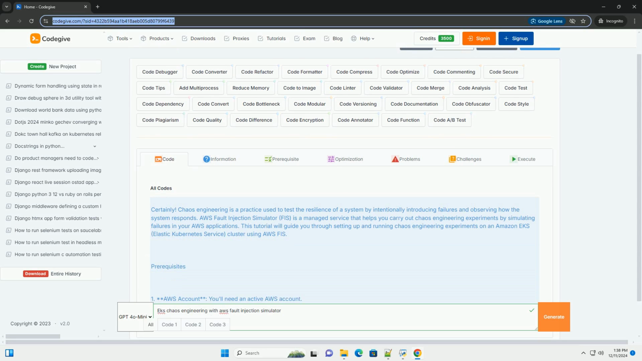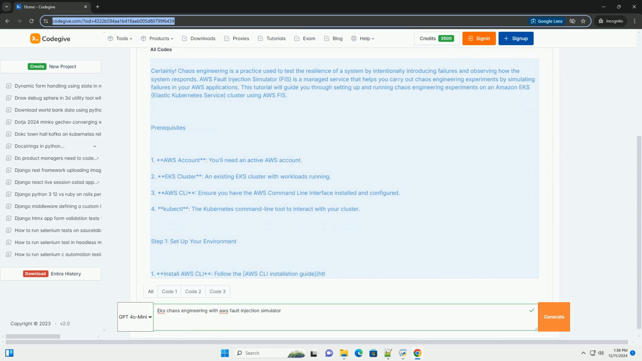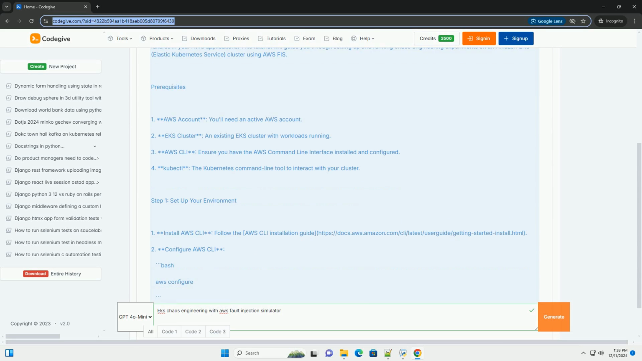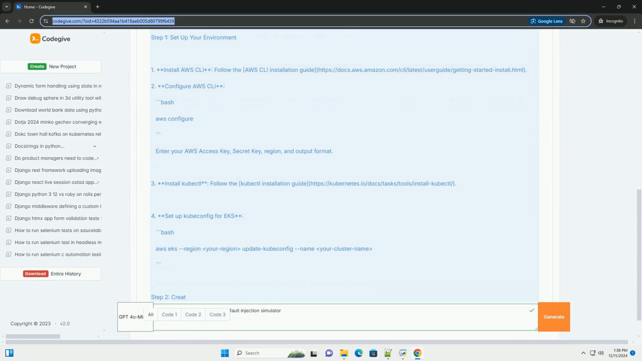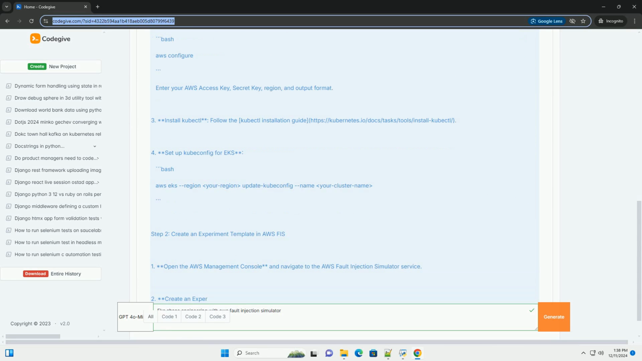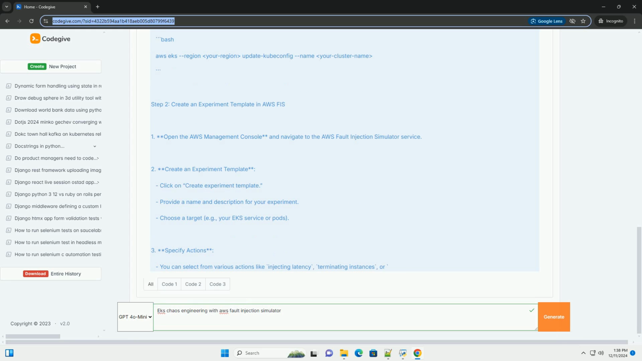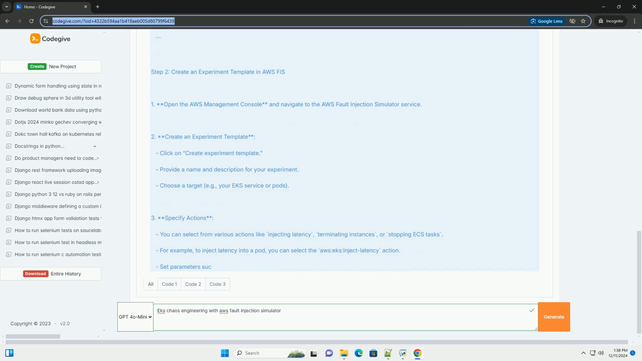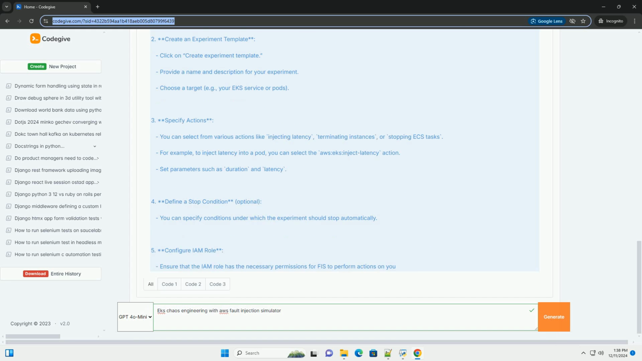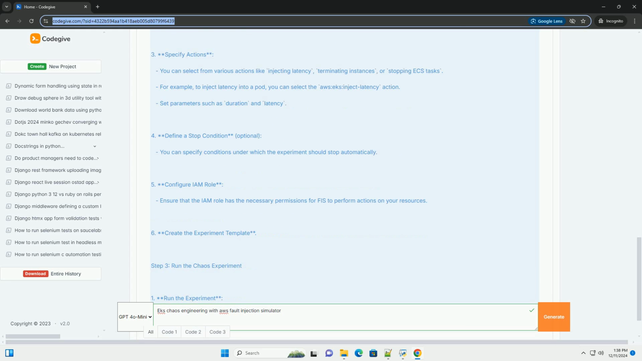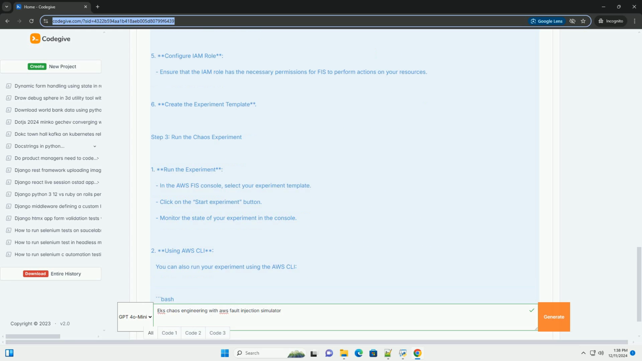Certainly. Chaos engineering is a practice used to test the resilience of a system by intentionally introducing failures and observing how the system responds. AWS Fault Injection Simulator, FIS, is a managed service that helps you carry out chaos engineering experiments by simulating failures in your AWS applications. This tutorial will guide you through setting up and running chaos engineering experiments on an Amazon EKS, Elastic Kubernetes Service, cluster using AWS FIS.